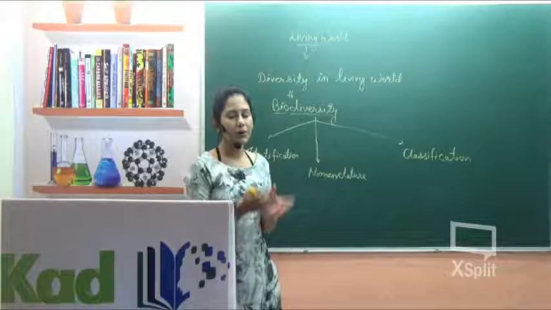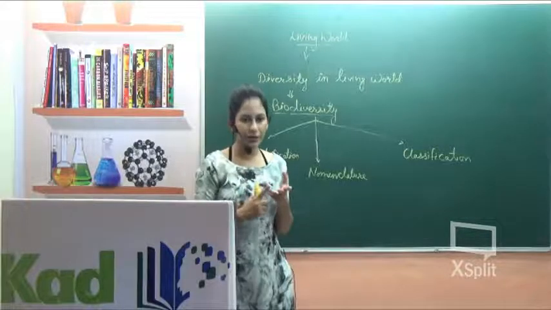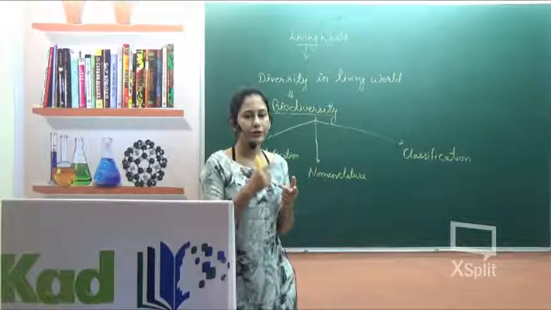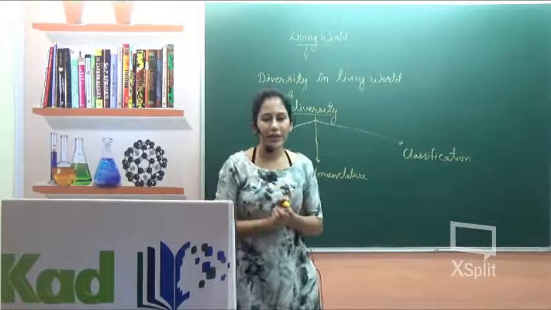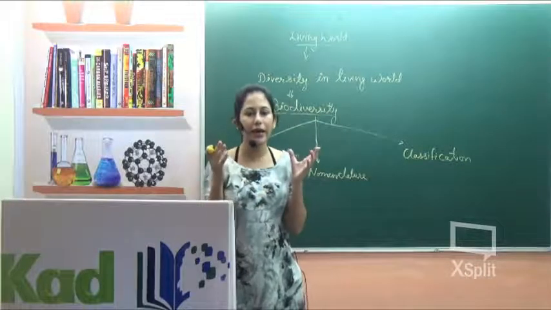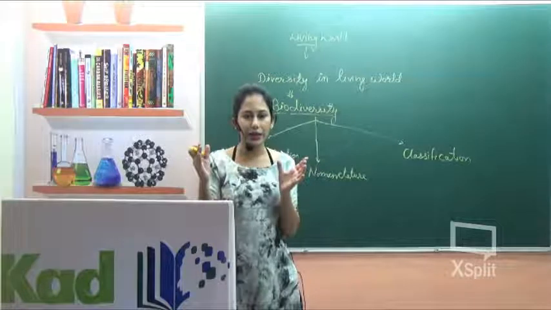After this, in biodiversity, we will discuss three things, or three processes. The first is identification.